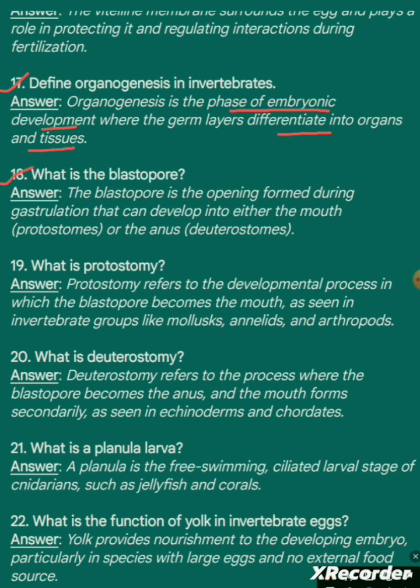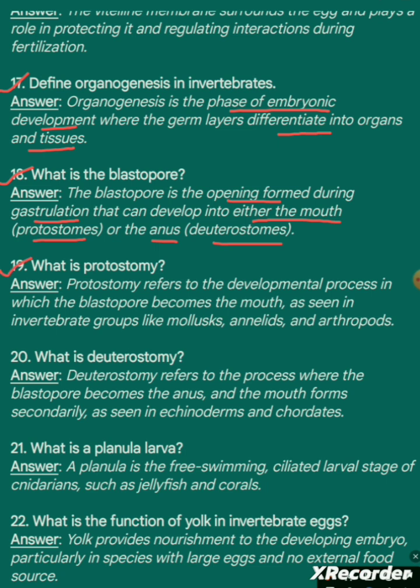Question 18. What is the blastopore? Answer. The blastopore is the opening formed during gastrulation that can develop into either the mouth, called protostomes, or the anus, called deuterostomes.